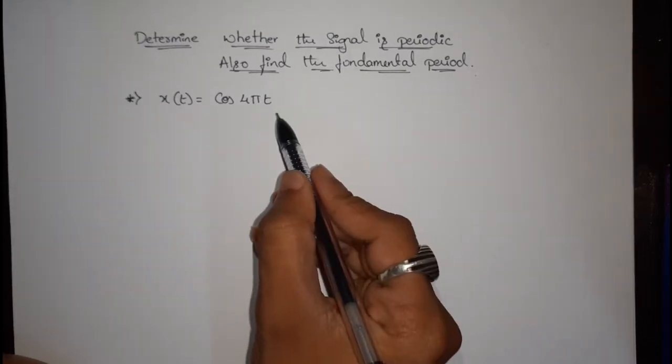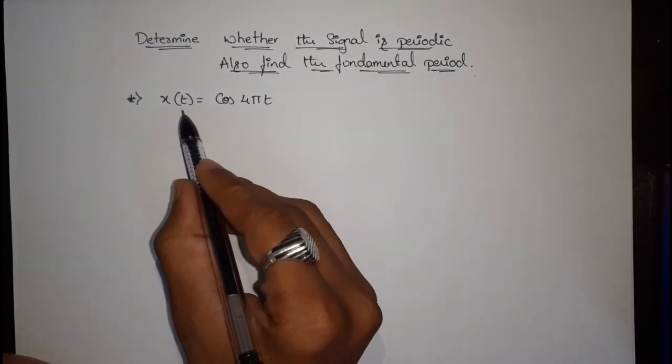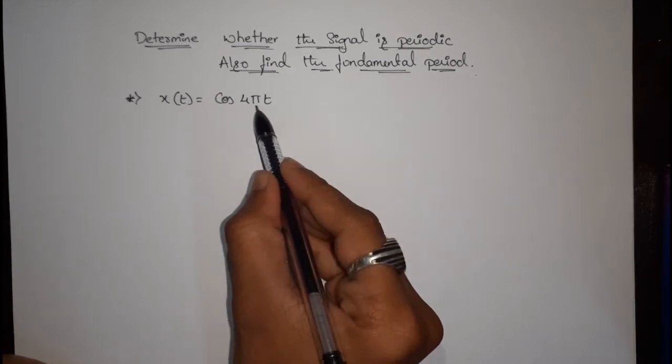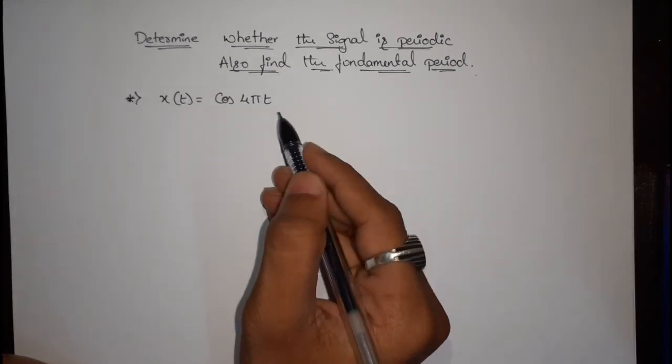Now our problem is x of t is equal to cos 4 pi t.